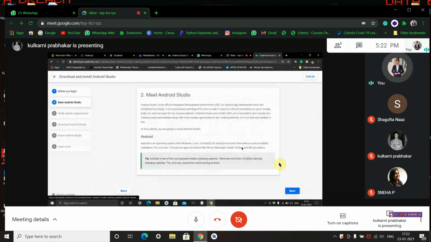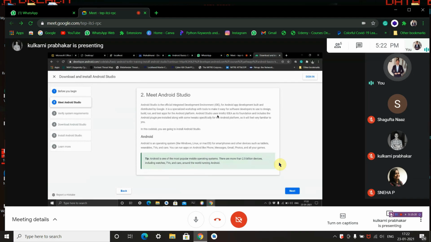meet the Android Studio. I'll just brief you something about Android Studio. Android Studio is the official integrated development environment, which is IDE, the term we hear very often in our colleges and day-to-day life. For a student who is pursuing engineering, the IDE term is very common. It is for Android application development and built and distributed by Google. It is a specialized workshop tool to make it easy for software developers to design, build, run and test applications for the Android platform.